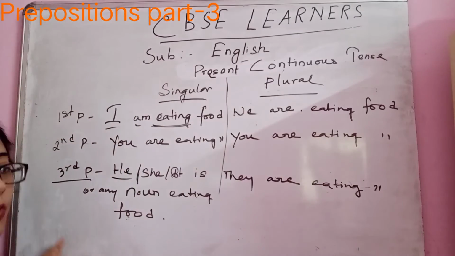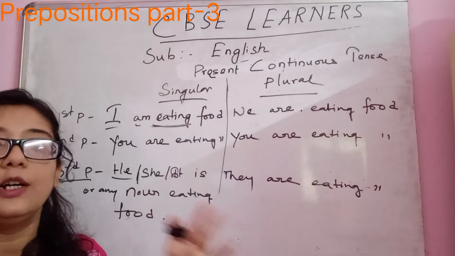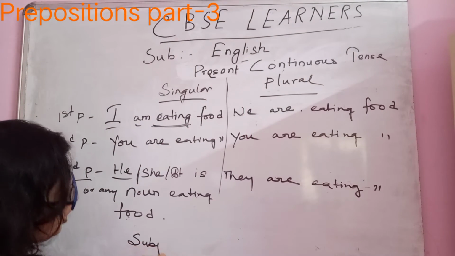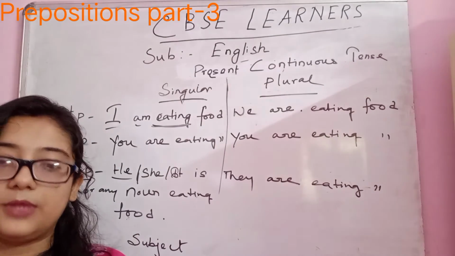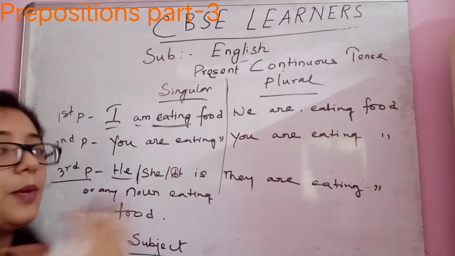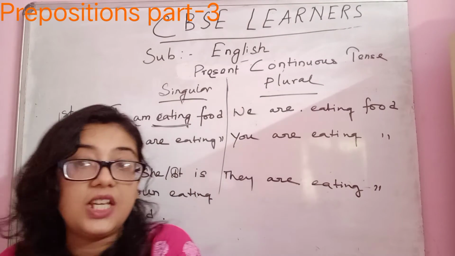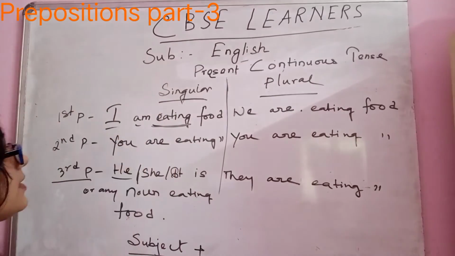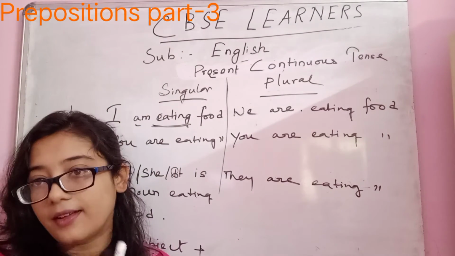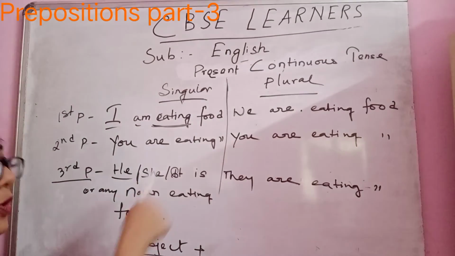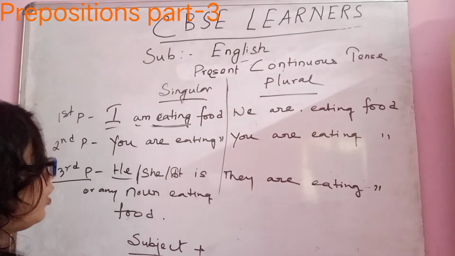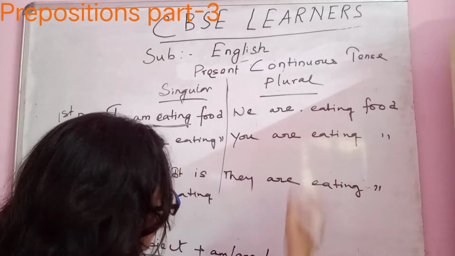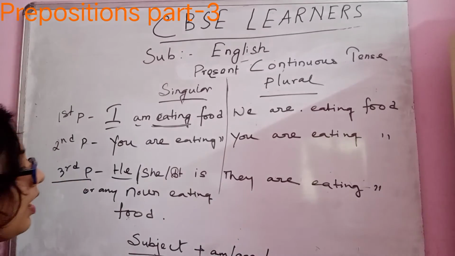So let's see the formula from these examples. Let's construct the formula for present continuous tense. Now what will be the formula? First thing we require to construct a sentence is the subject, right? So the subject can be I, we, he, she, you, anyone, right? So first thing we need is subject plus. Now you require a helping verb. Without a helping verb, you cannot do anything in present continuous tense. So it can be am, are, or is.